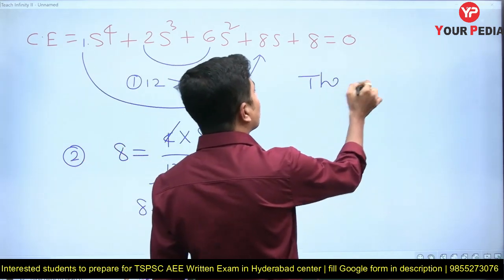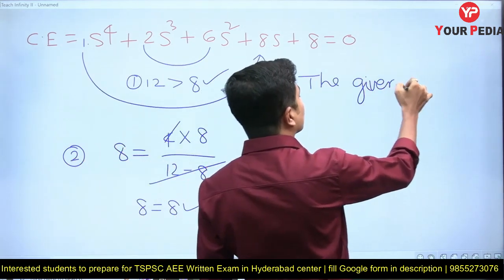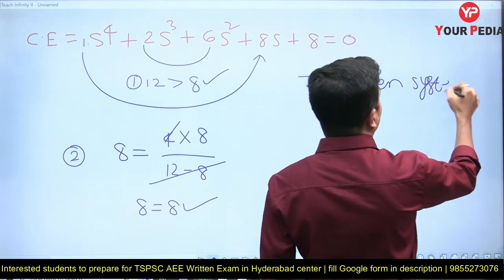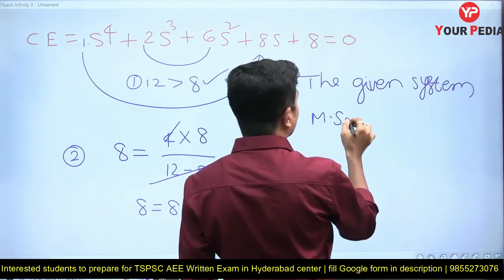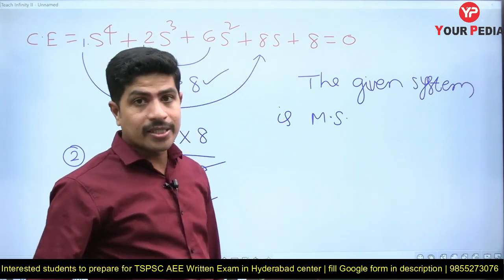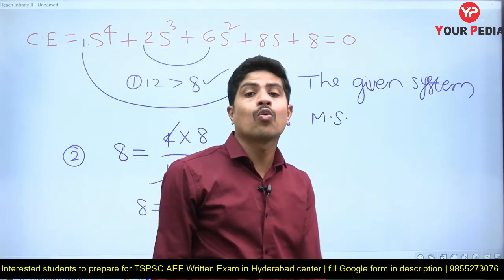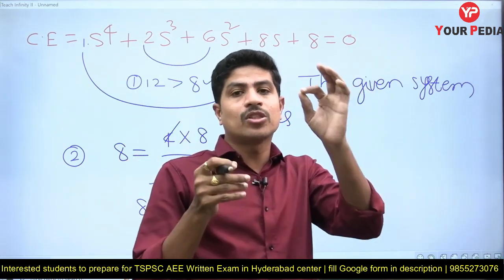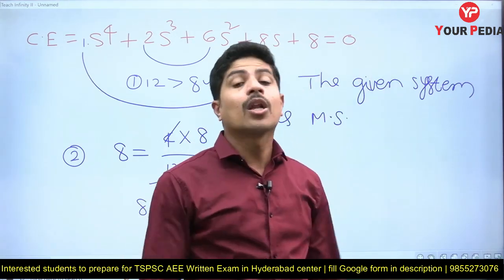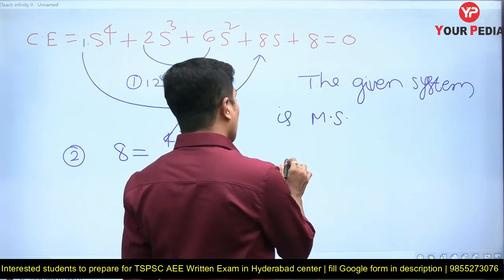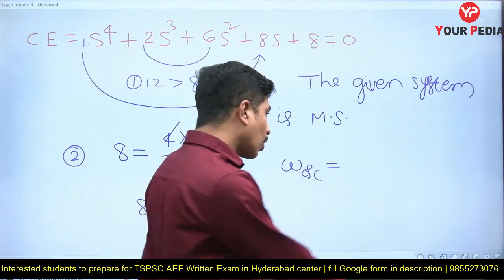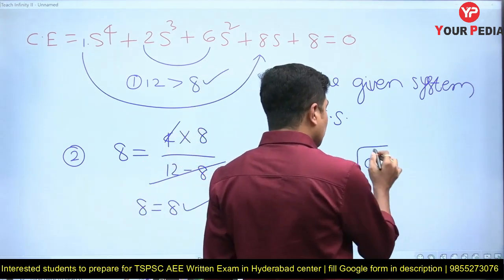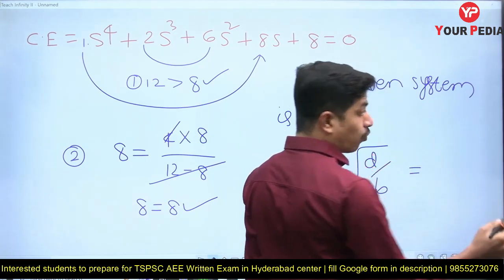The given system is marginally stable. If a system is marginally stable, it is going to have roots on the imaginary axis without repetition. The location of the roots is given by omega oscillations, which is the square root of D by B for fourth order.